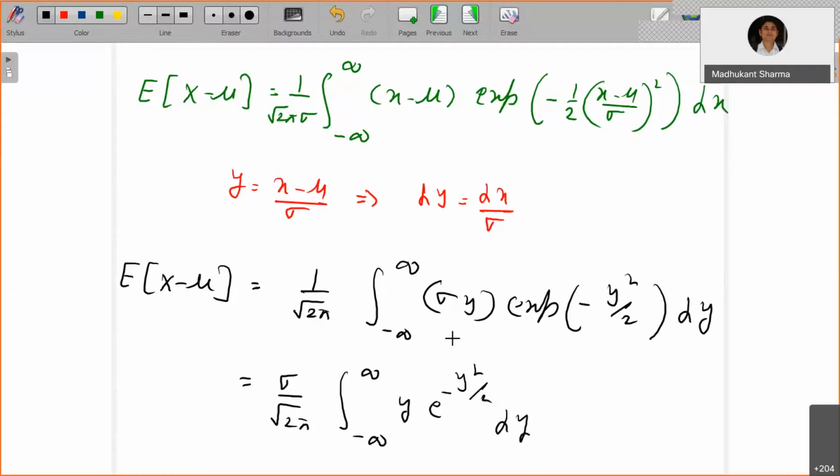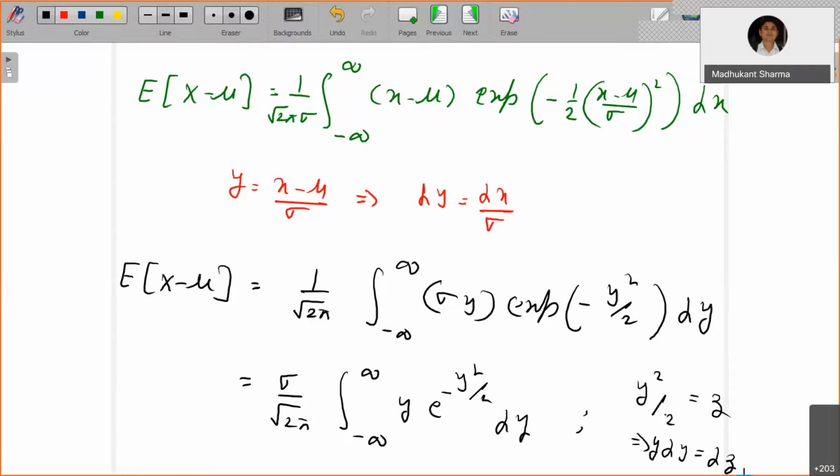Now you know how to solve this integral. You can use the substitution y square by 2 equals z, so 2y dy is dz, so y dy equals dz.